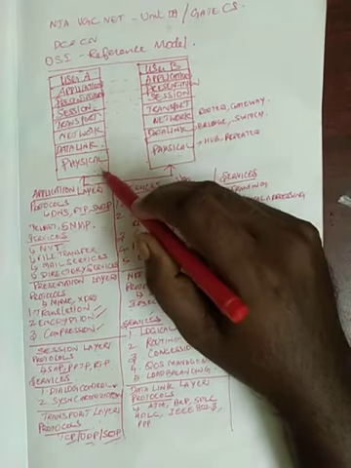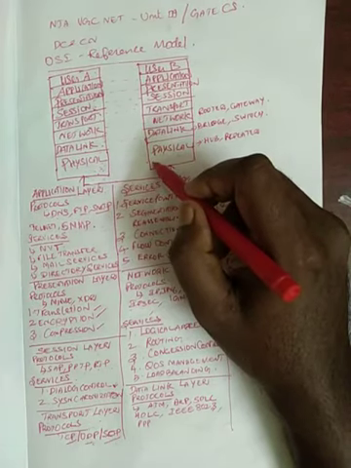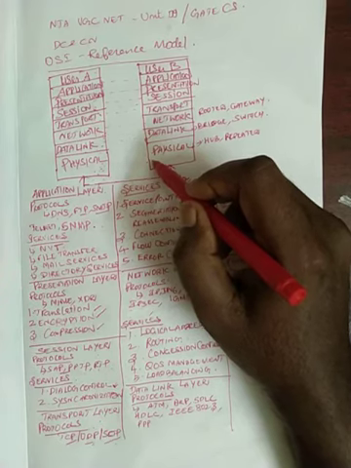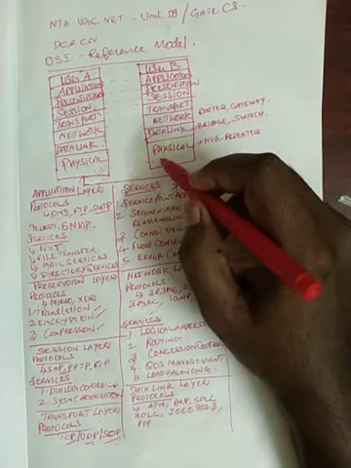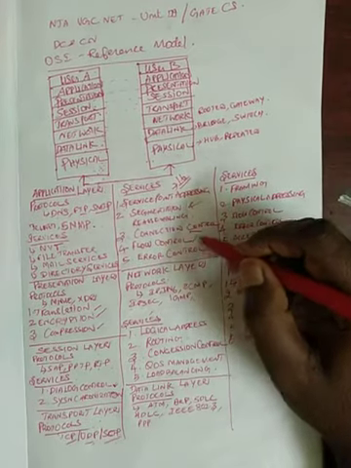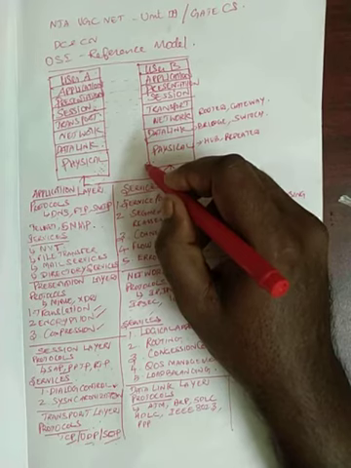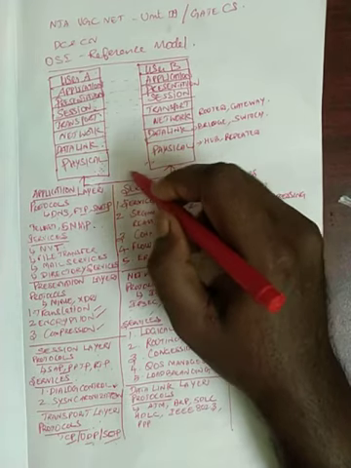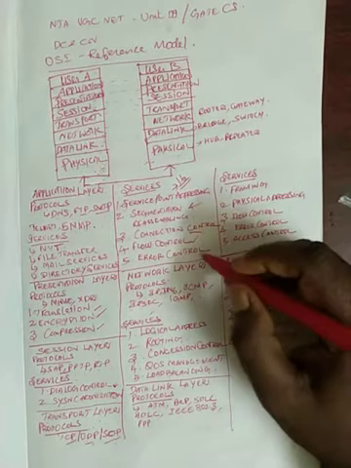Then whatever the data rate at which the sender is sending, the receiver may not be able to receive it as it is, because it is a slow computer and the sender is a speedy computer. To regulate this, we have flow control. Data is sent at the same rate at which the receiver can receive it, and that is called flow control.